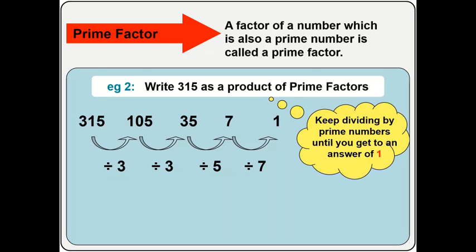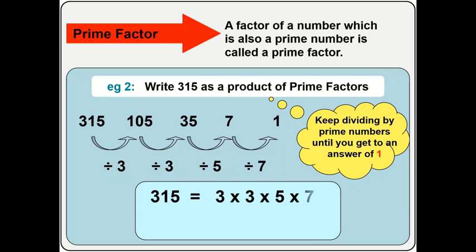Of course, you pick all the numbers you have used to divide. You check all of them out. You see that they are prime numbers, and of course, they are prime factors of 315. So to write 315 as a product of prime factors, you have 3 times 3 times 5 times 7. And so you are going to write it as 3 raised to power 2 times 5 times 7. Okay.